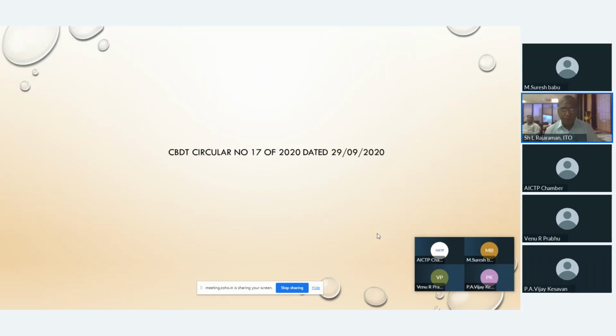As we are aware, whenever new sections have been introduced by the Act or Finance Act, subsequently, to clear the ambiguities, to clear the doubts, the Central Board of Direct Taxes used to issue circulars, and they will be of an illustrative nature.